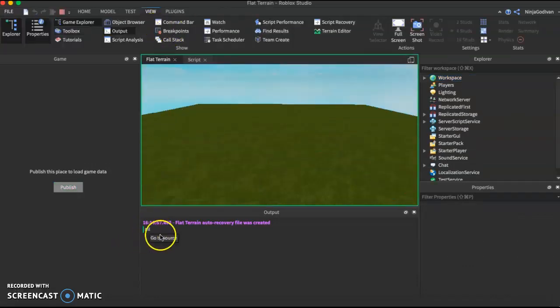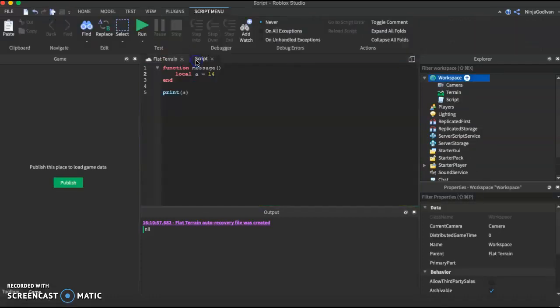So it's set to nil. In other words, it's empty. If you took C++ or Java, it's null.